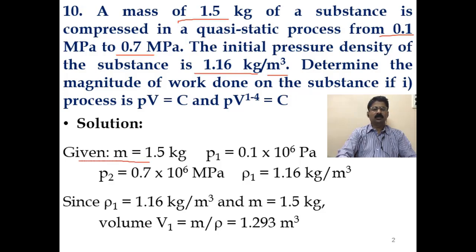So, let us note down the given data. m is equal to 1.5 kg, P1 is 0.1 into 10 to the power 6 Pascal, P2 is 0.7 into 10 to the power 6 Pascal, rho 1 is 1.16 kg per meter cube. So, m by rho is nothing but V1. So, V1 is equal to m by rho is equal to 1.293 meter cube. This is how you have to find out the volume using the mass density.